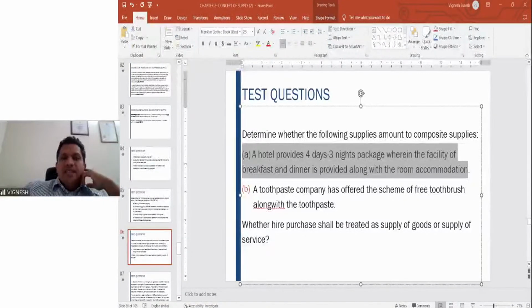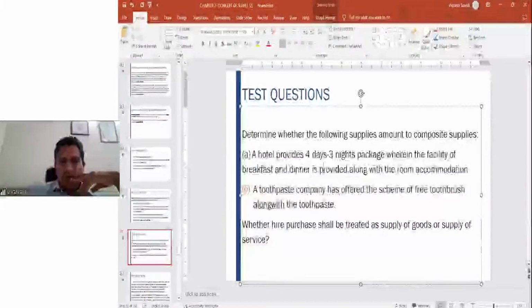The principal supply is the accommodation service, and the auxiliary or incidental supply is your food related services. So therefore, this is a composite supply.